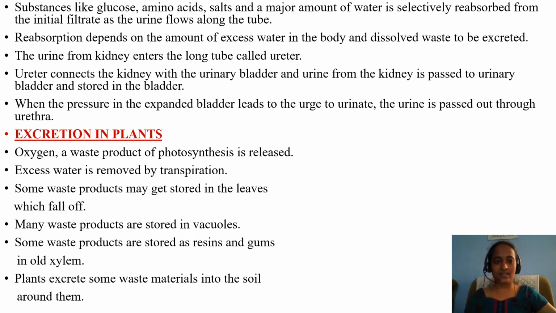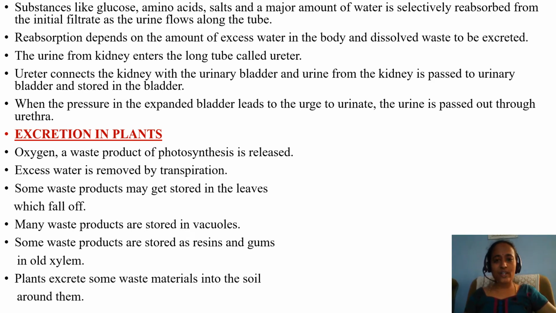Excretion in plants. Oxygen, a waste product of photosynthesis, is released out. Oxygen is very important for humans for respiration, even for plants. But oxygen as an end product during photosynthesis is released out. It is an excretory product. It should be released out. So, you know how oxygen is released out? Through the stomata and lenticels.